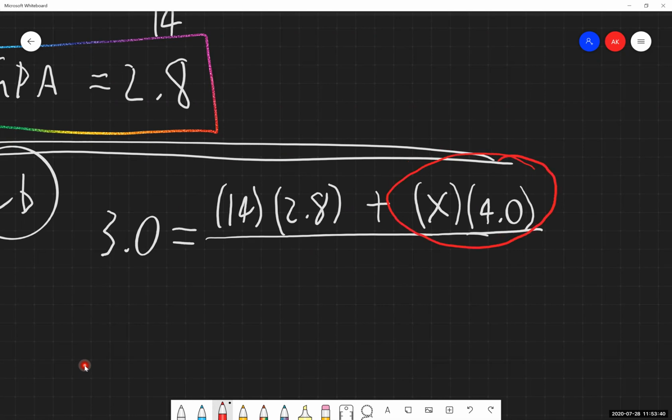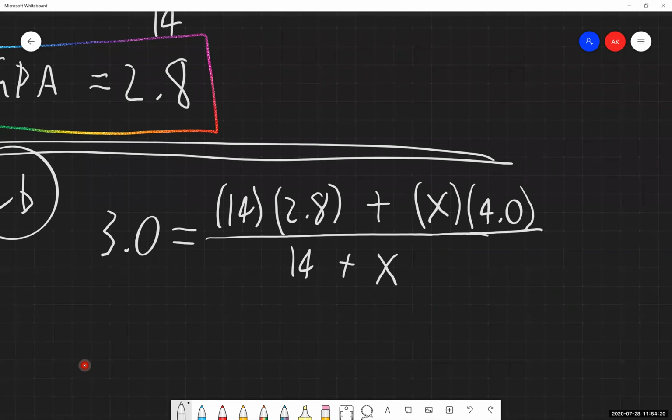We do not know how many credits that's going to be, which is fine, but that's why we are listing it as X in there for the number of credits he's taking. Now, for our denominator, we are adding up the total number of credits that he's going to be having for future semesters. And that's going to be that 14 credits plus the unknown number of credits, that x, that's going to be at a 4.0. We don't know that value, but we have to list that they're all the same, which is fine if we leave it as an unknown.